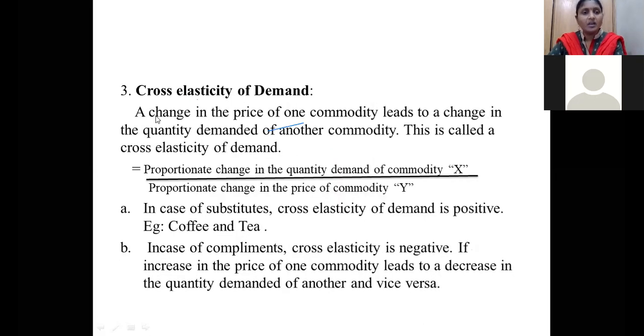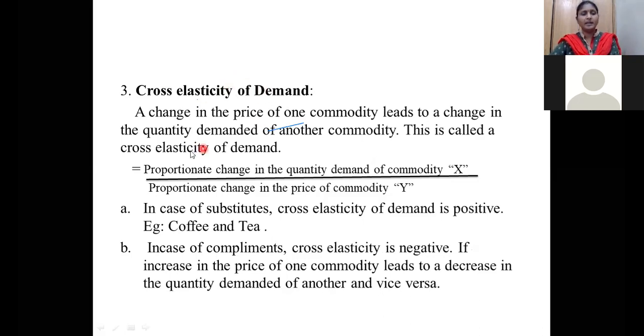Next, cross elasticity of demand. So how many types of elasticity of demand are there? Three types. What is the first one? Price elasticity. What is the second one? Income elasticity, which we have already discussed. The third one is cross elasticity of demand.